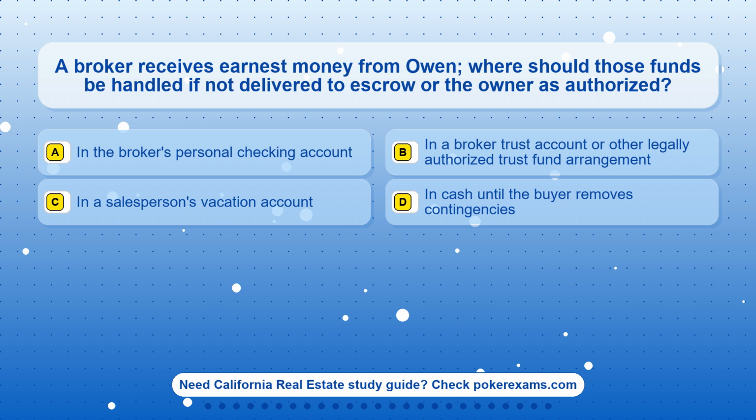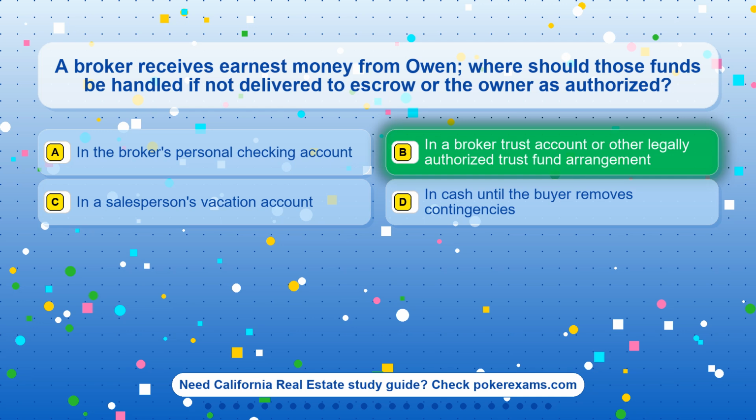Question 10. A broker receives earnest money from Owen. Where should those funds be handled if not delivered to escrow or the owner as authorized? Option A. In the broker's personal checking account. Option B. In a broker trust account or other legally authorized trust fund arrangement. Option C. In a salesperson's vacation account. Option D. In cash until the buyer removes contingencies.